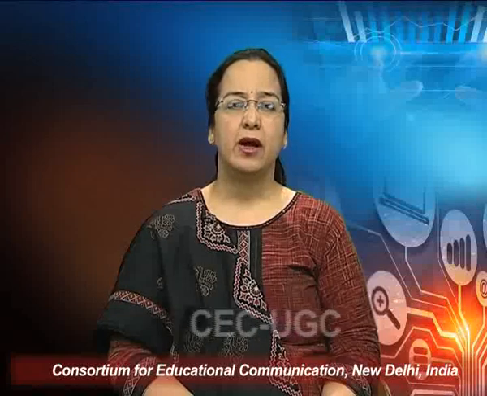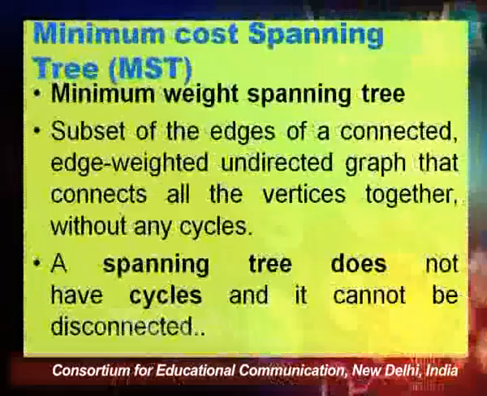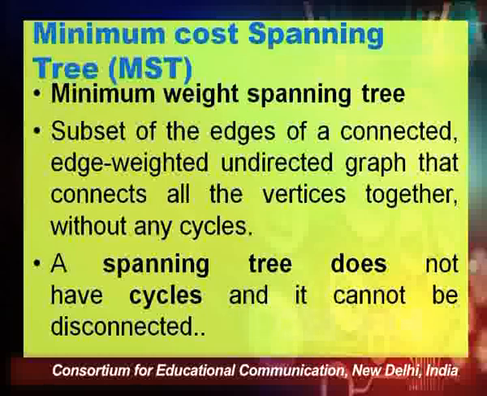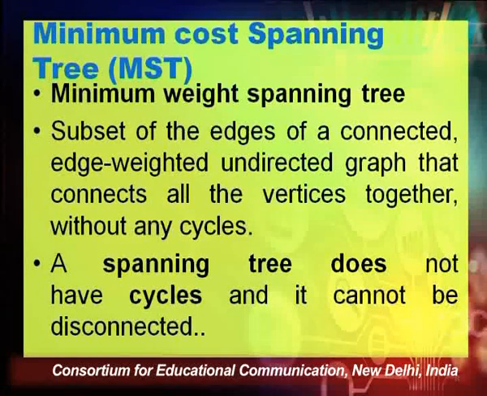So what is this MST, or minimum spanning tree? It is a subset of the edges of a connected, edge-weighted, undirected graph that connects all the vertices together without any cycles. So it has to be acyclic. This is what we have covered. This is basically a spanning tree. A spanning tree does not have cycles, it has to be acyclic and it cannot be disconnected.